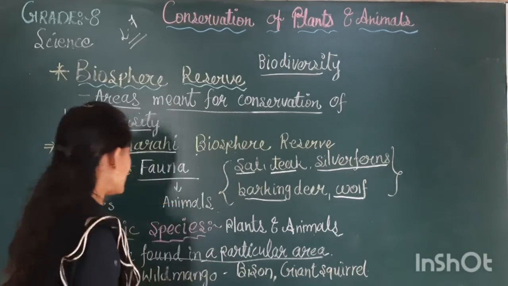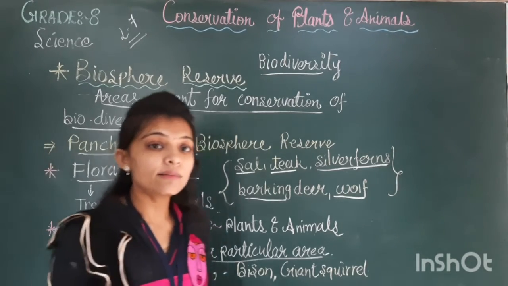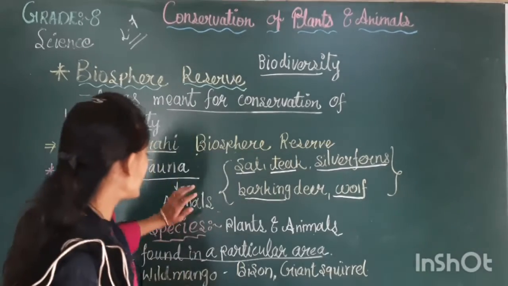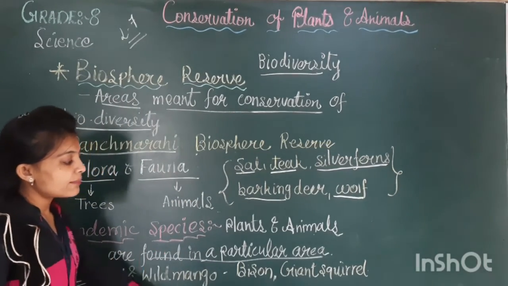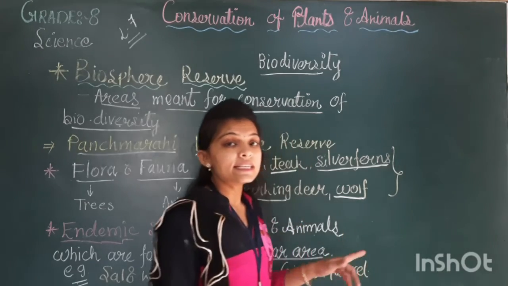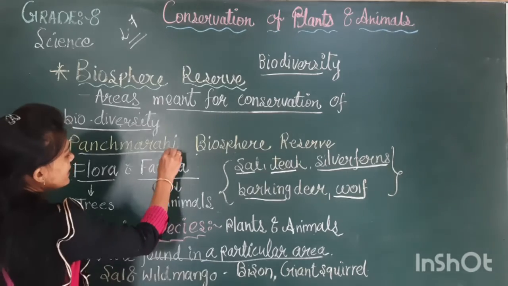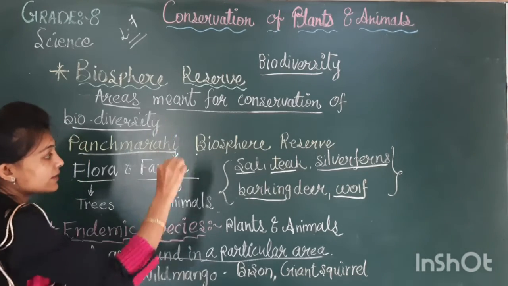Examples are sal and wild mango. Sal and wild mango are examples of flora, and bison, giant squirrel, flying squirrel, and Indian giant squirrel are endemic species under the Panchmarhi Biosphere Reserve. Why?